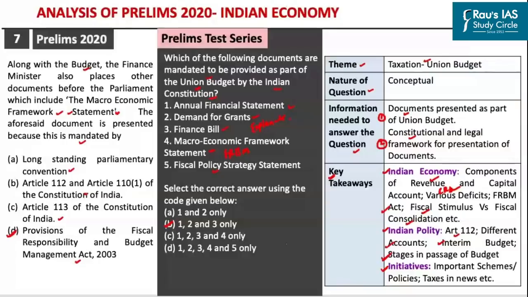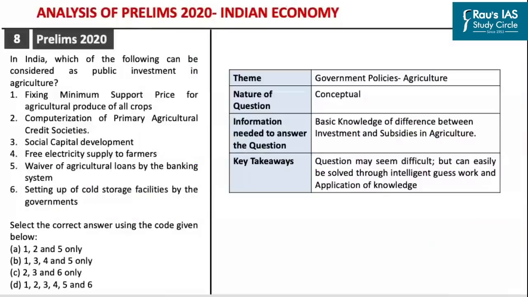In particular, you have to focus upon the important schemes and policies announced in this year's union budget apart from the important taxes in the news. Now coming to our next question, the question here is, in India, which of the following can be considered as public investment in the Indian agriculture?